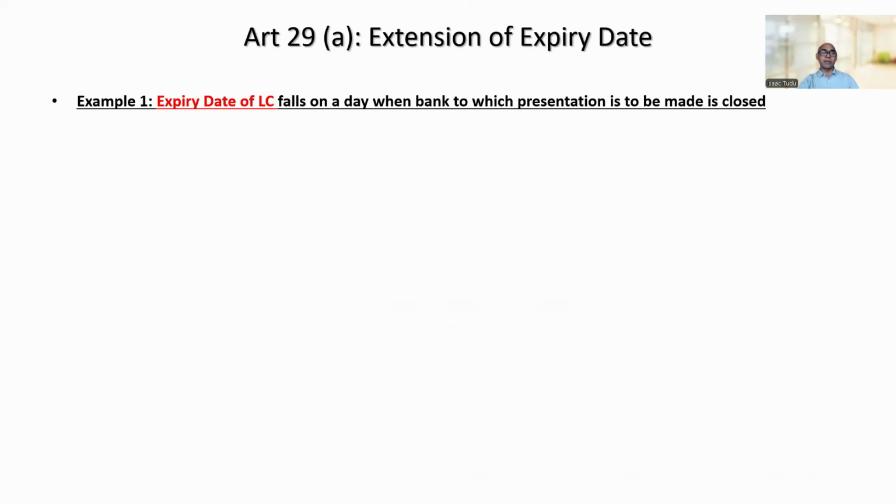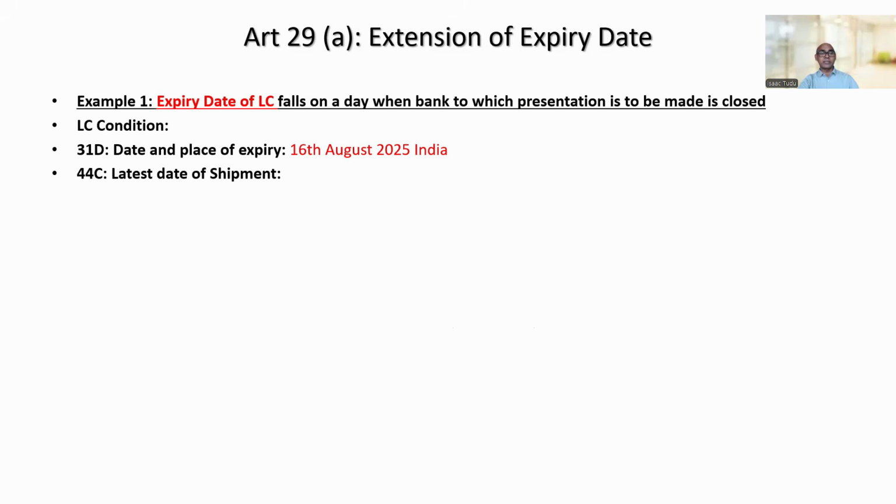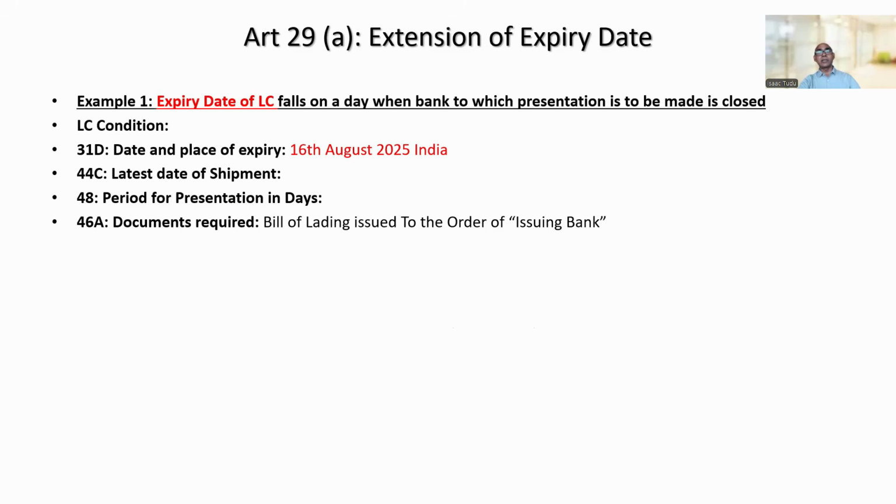Let us have one example here. LC condition, field 31, date and place of expiry: 16th August. Place of expiry is India. Latest shipment date is not given. Period for presentation in days is not given. And documents required is bill of lading issued to the order of issuing bank. So original bill of lading has been stipulated, right?